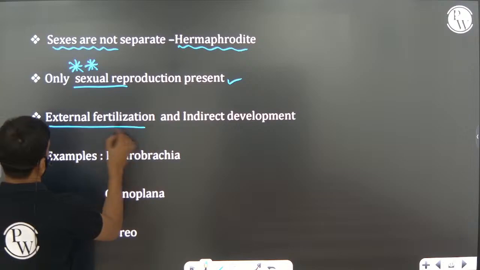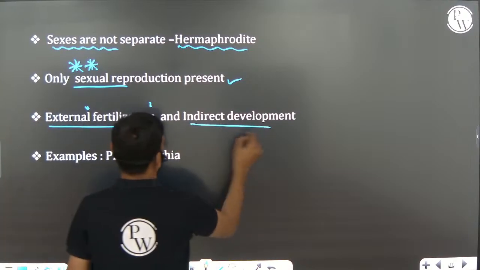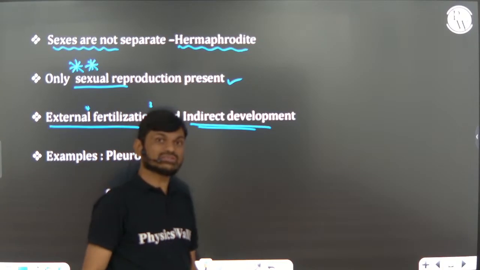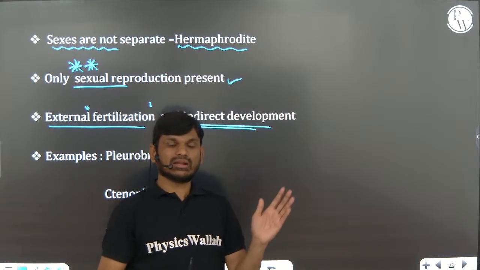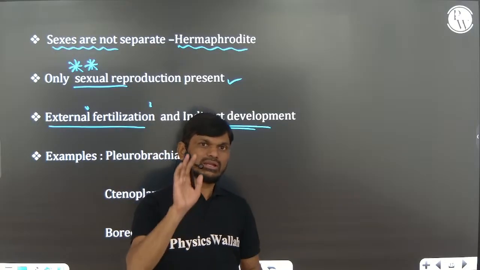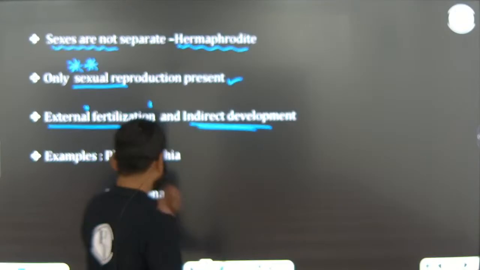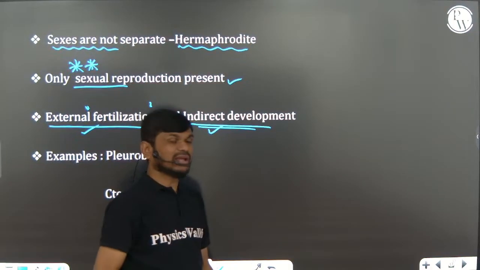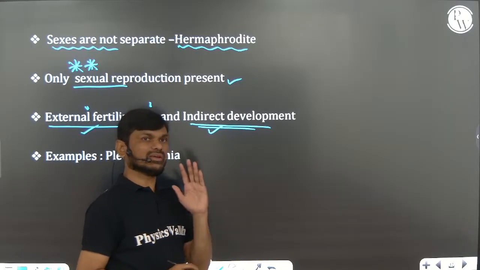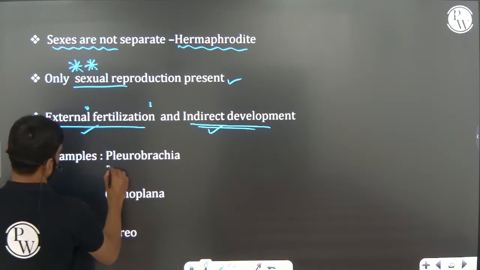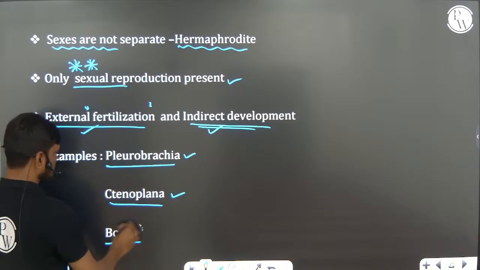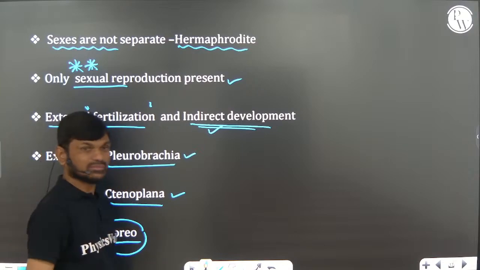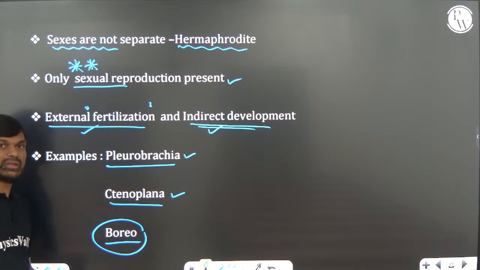Fertilization is external, indirect development. In Coelenterata also, fertilization is not given in NCERT, but both external and internal fertilization are present. But here only external fertilization is present, with indirect development. That means larval forms are present in the life history of these animals. Example, Pleurobrachia, Ctenoplana, Beroe. Beroe is not given, but Ctenoplana and Pleurobrachia are very, very important.